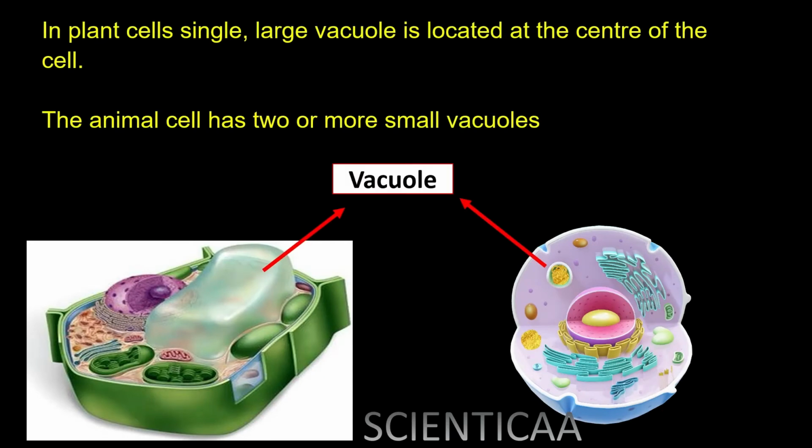Now, when we talk about the plant cells, the vacuoles are single vacuole. It is large in size और generally cell के center में located होता है. But animal cell के vacuoles की बात करें तो वो बहुत छोटे size के हैं और they are more in number. So we have two or more small sized vacuoles which are present in the animal cell, whereas we just have a single vacuole which is present in the plant cell.